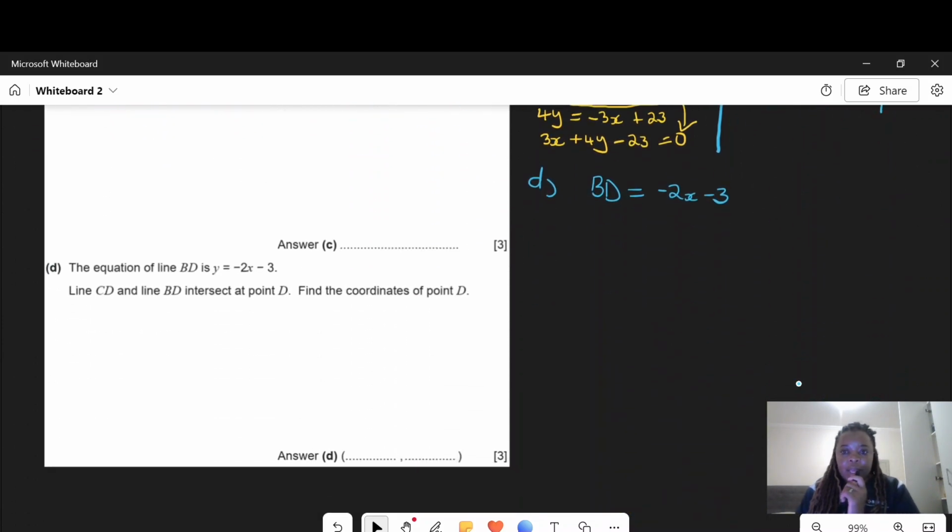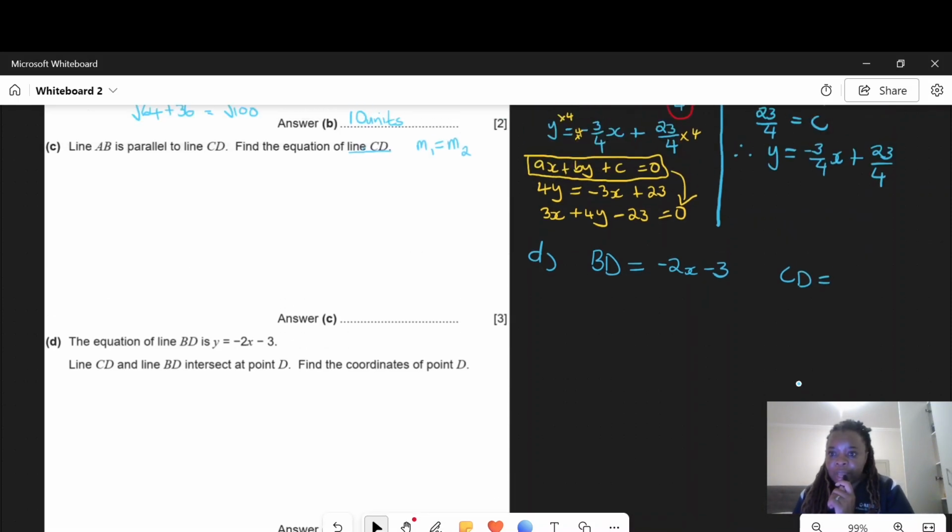So it's more like if they meet at a point, so they're saying line CD. What is line CD again? We found the equation of line CD, we just found it. What did we find it as? We found it as negative 3 over 4x plus 23 over 4. So they are saying that these two equations meet at D. These two lines meet at D.